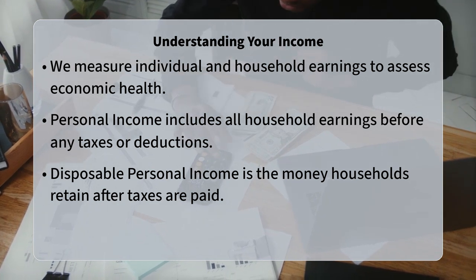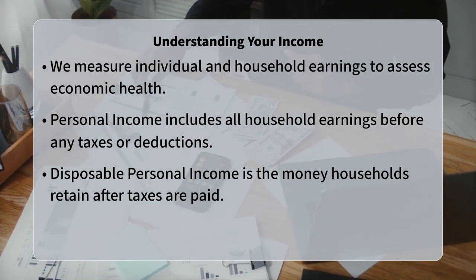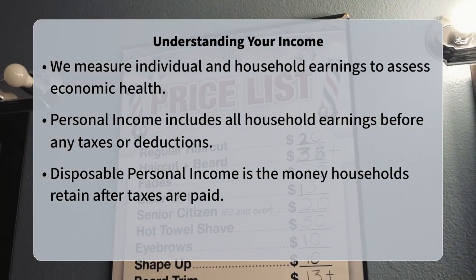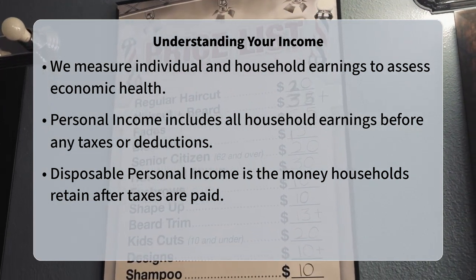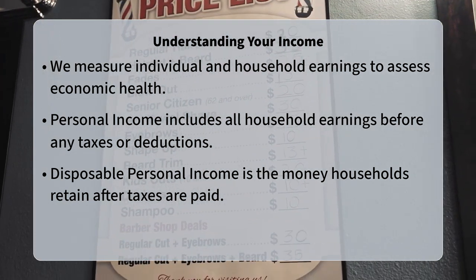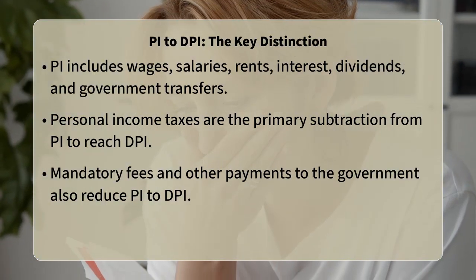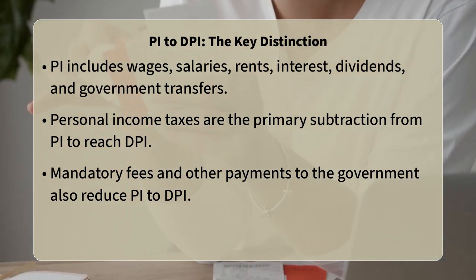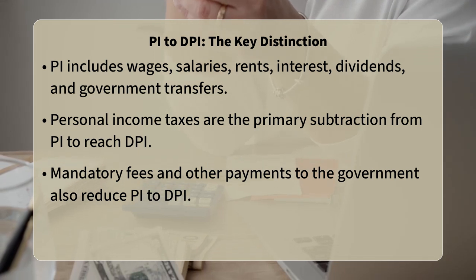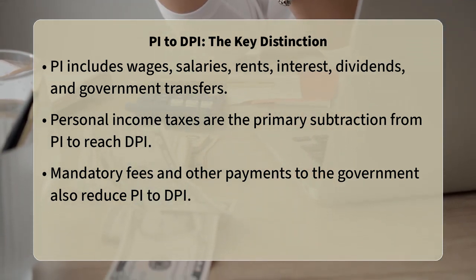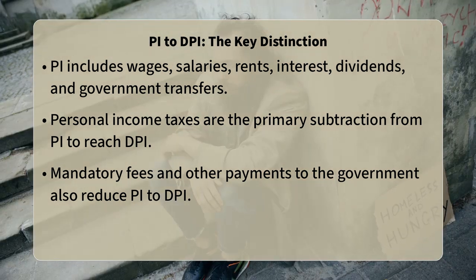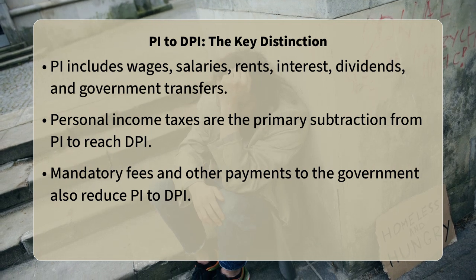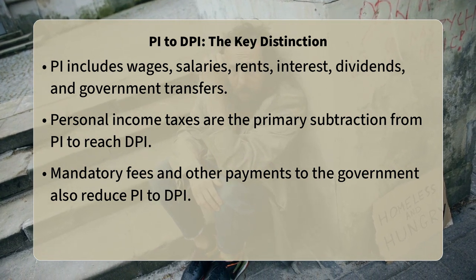Personal income, PI, is a broad measure that includes everything flowing into household coffers. This encompasses wages and salaries earned from jobs, proprietors' income from businesses, rental income from properties, interest income from savings and investments, and dividends from stocks. Crucially, PI also includes what economists call transfer payments. These are payments from the government to individuals for which no goods or services are currently provided in return, such as Social Security benefits, unemployment insurance, and welfare payments. So, PI gives us a comprehensive picture of all the monetary resources households receive.